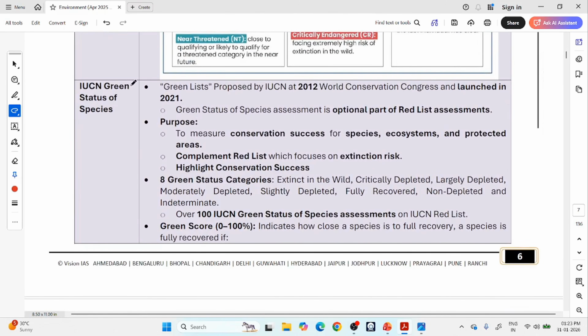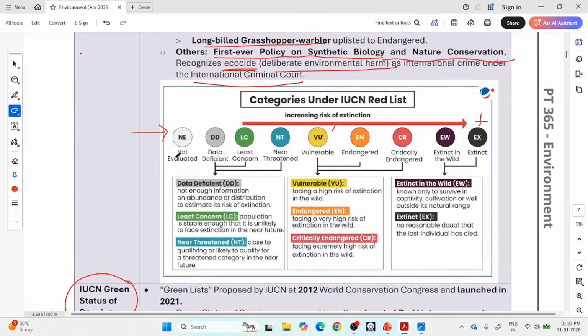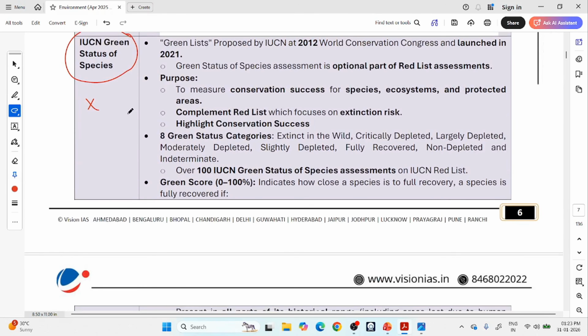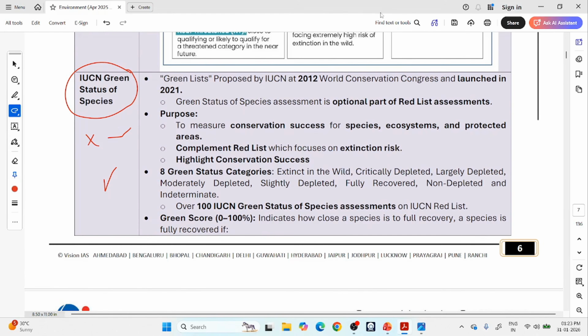Similar to the Red List, now they are preparing something called the IUCN Green List, the green status of species. Red color means danger. We are discussing what level of danger they are facing. Now we are talking about a good, positive thing, which is green, meaning something safer. The Green List was proposed at the IUCN 2012 World Conservation Congress, but launched in 2021.